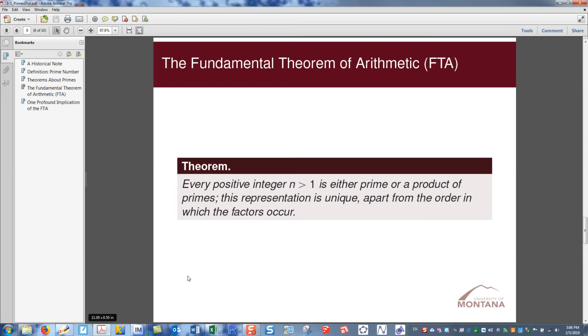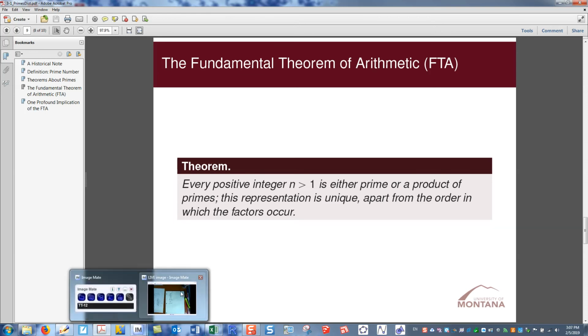Well, at this point, I could sit and do the proof of this theorem for you, but I thought it would be more informative for you to pick apart the proof that you have in your book. So I've provided on the website a PDF of the proof presented in your book, but that is missing a few pieces. I'll show you what it looks like. It looks like this.